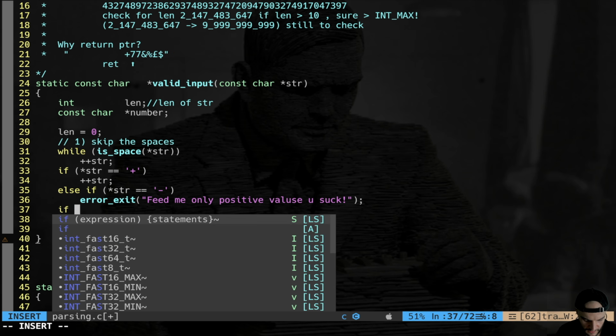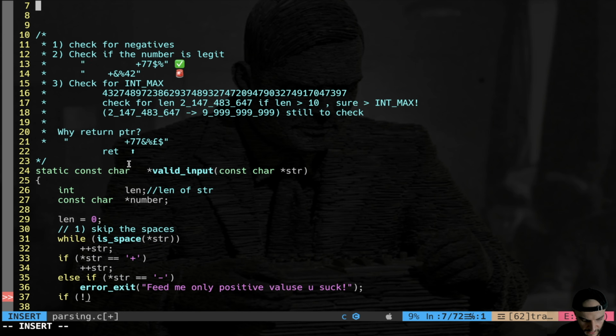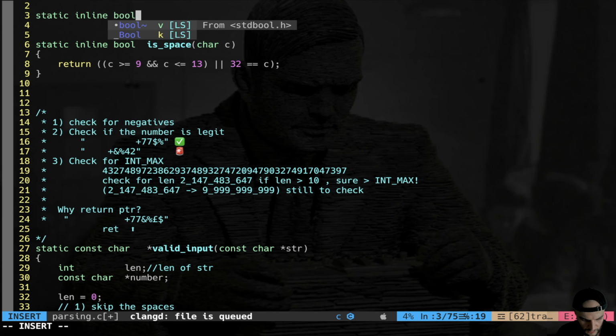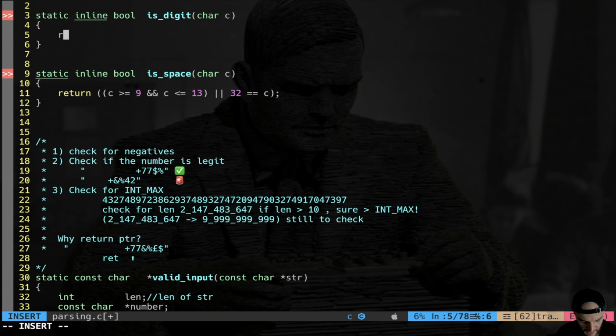Then I say if not, and here I have to check if the actual char is a digit. So we're going to do the same trick as the isspace. I'm going to create a little inline function at the very top. So let's do that. Static inline bool is digit char c, like that. And on the same line we're going to do c greater or equal, we're going to use the chars here, '0'. Here we can also use 48, but it's more readable.